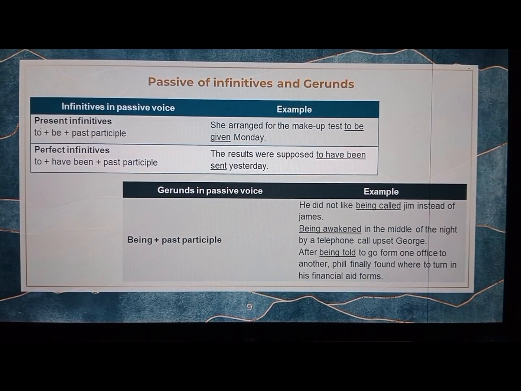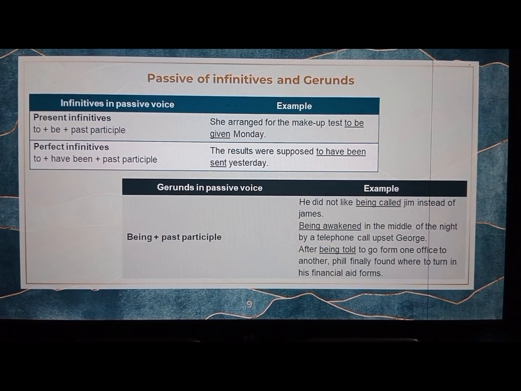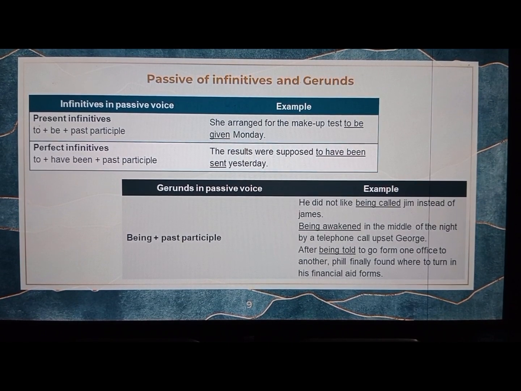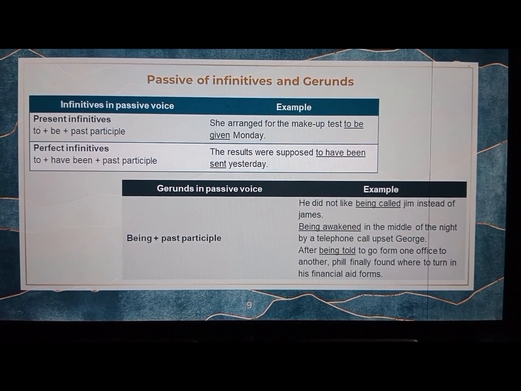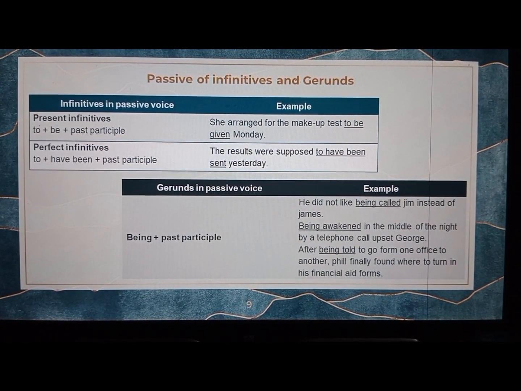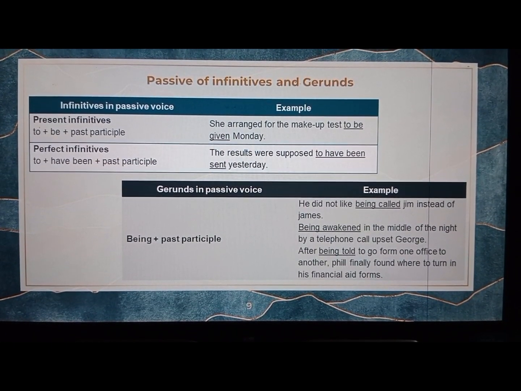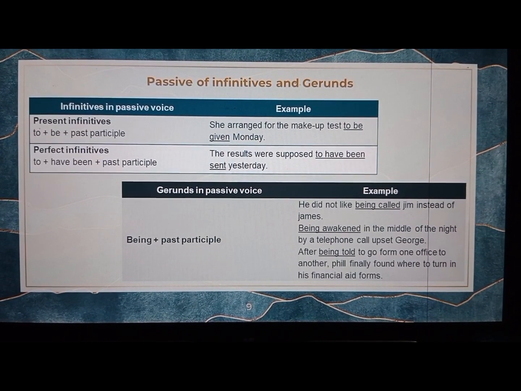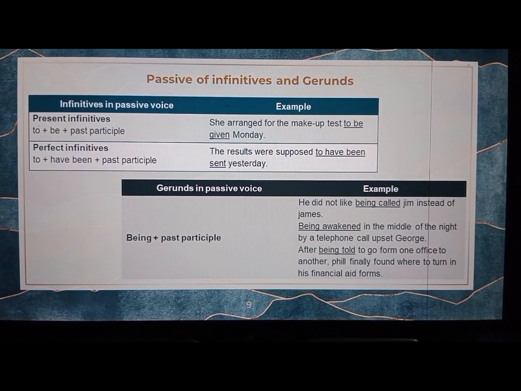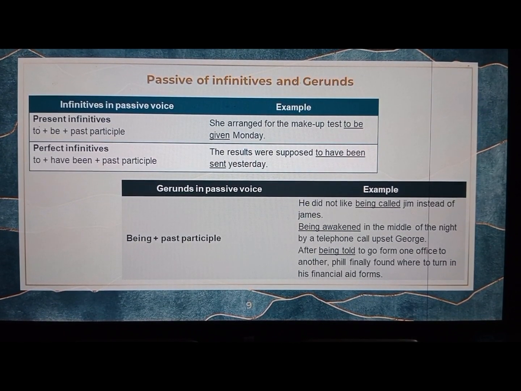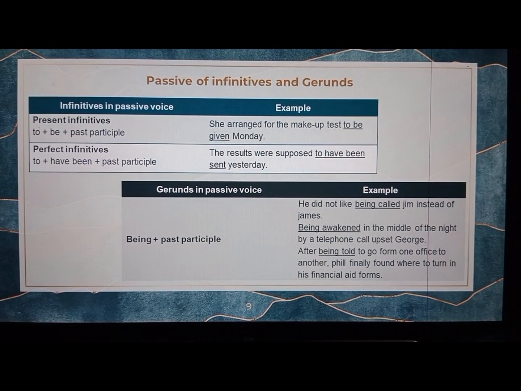Passive of infinitives and gerunds. Infinitive in passive voice, present infinitives. Formula: to plus be plus past participle. Example: she arranged for the makeup test to be given Monday.